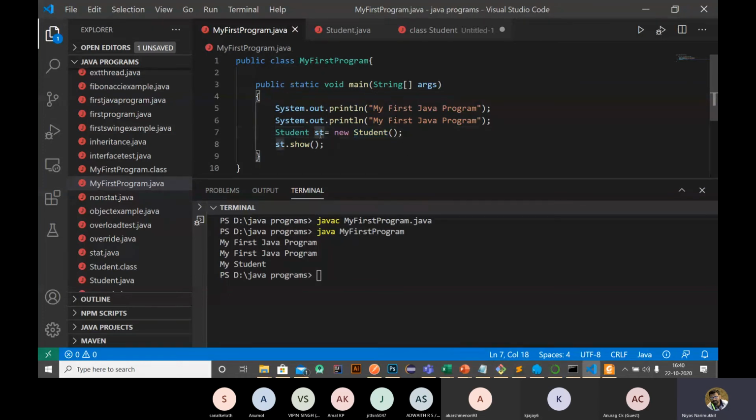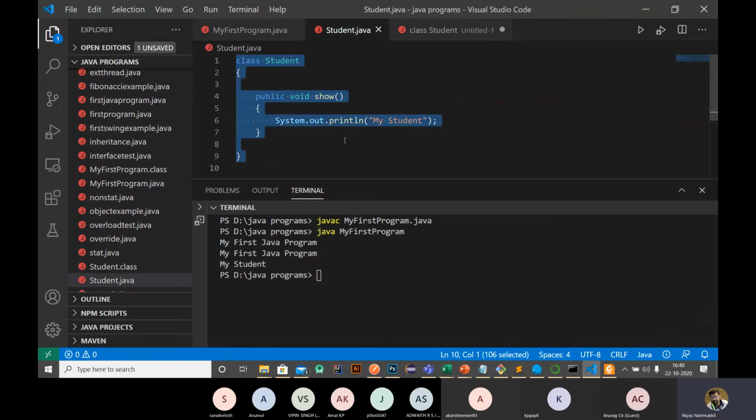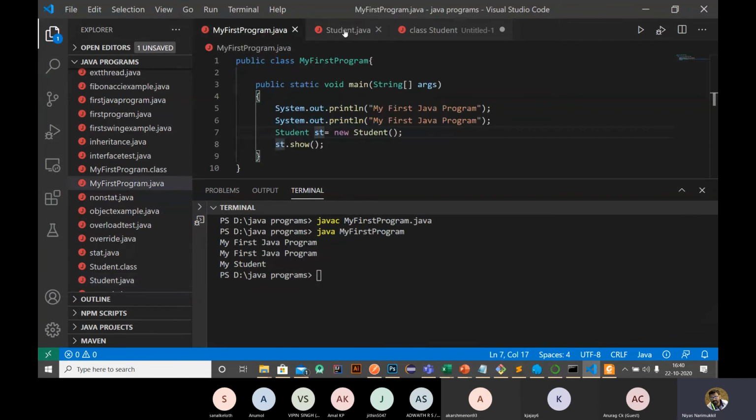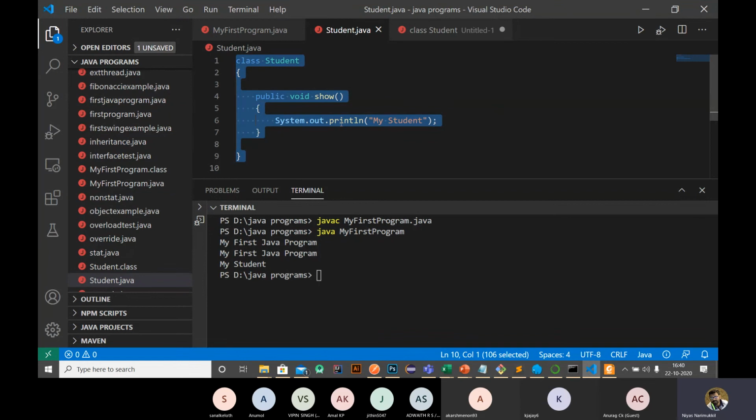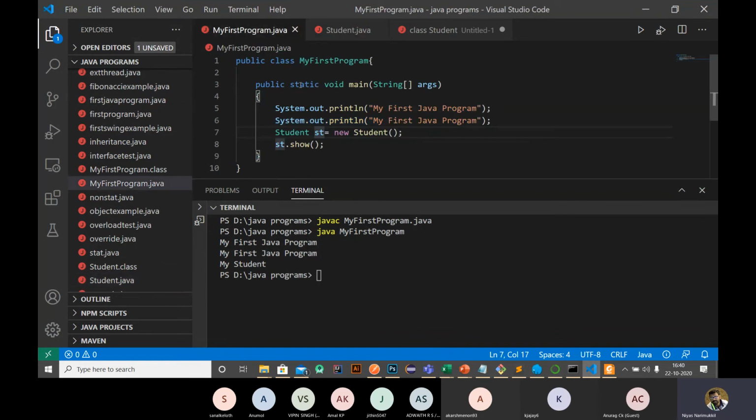Then we can access the functions inside this student class with the help of this reference variable st. So st.show will print whatever data is inside this student class. Here, we are not running Student.java, right? We only run MyFirstProgram.java.